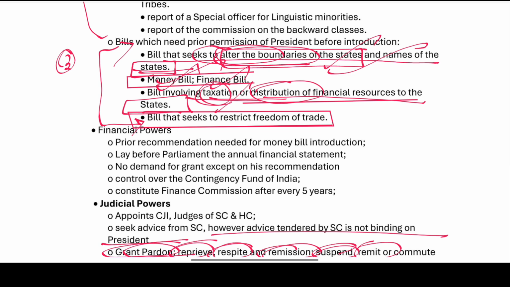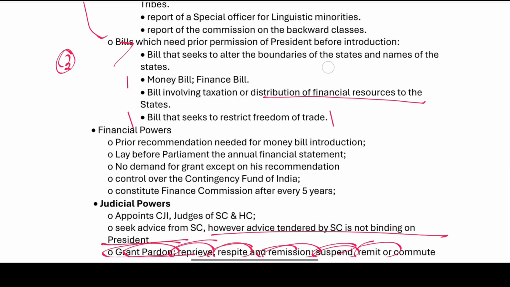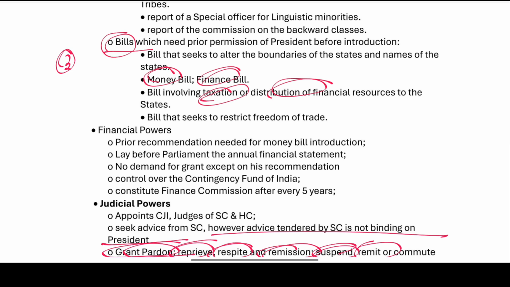Right. When a bill is restricting the freedom of trade. So these are the bills which require prior permission: a finance bill, money bill, tax and financial resources to the state, altering the boundaries of the state, and a bill that seeks restriction on freedom of trade.